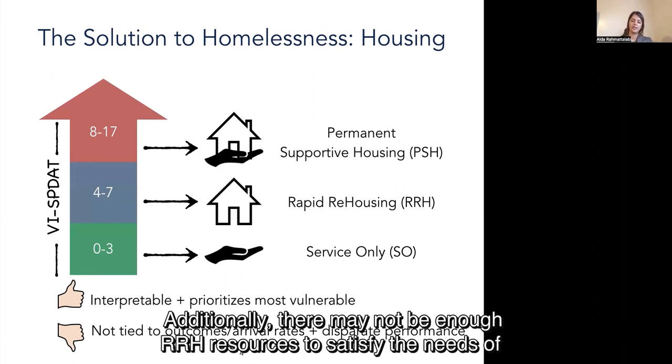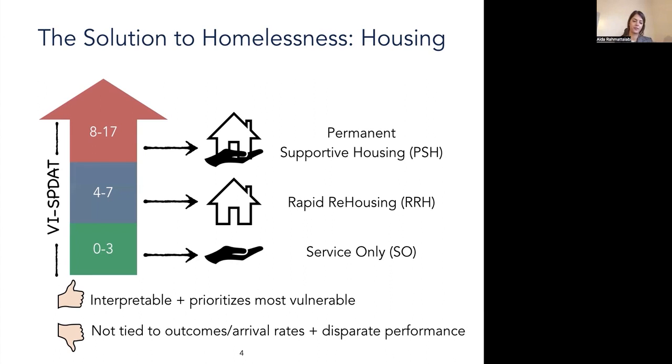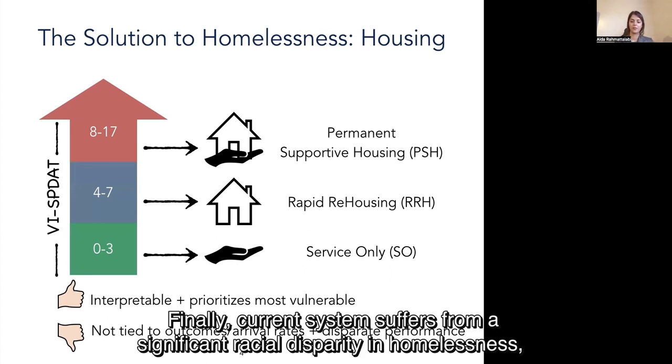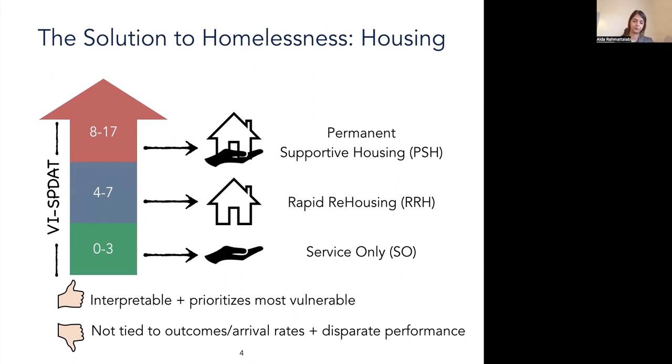Additionally, there may not be enough RH resources to satisfy the needs of all individuals in that score group, and this can result in long wait times. Finally, the current system suffers from a significant racial disparity in homelessness that disproportionately affect minorities such as Black people.